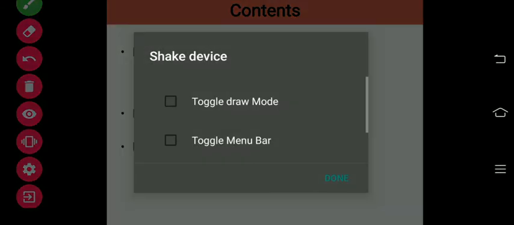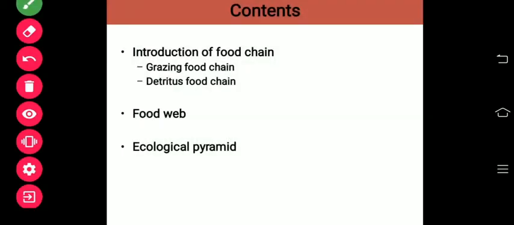The content, we can say, is the different points I am going to cover in this PPT. First will be the introduction of food chain, that is the concept of food chain, and then we will see the kinds of food chain, that includes the grazing and detritus food chain.